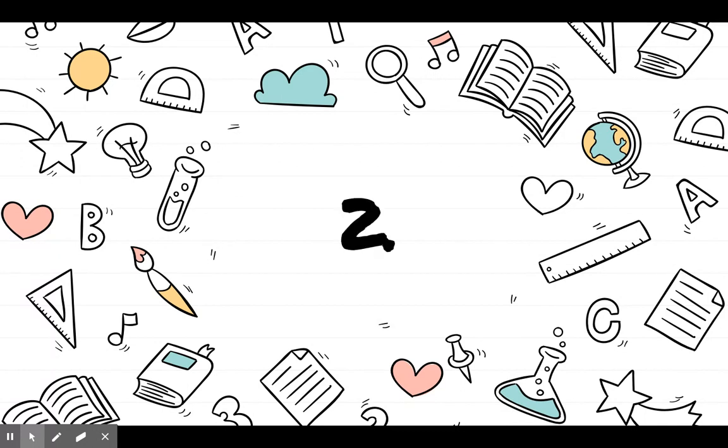Number 2. It says 5 dogs are in the park. More dogs come. Now there are 15 dogs. How many dogs come to the park? So you're looking at that bar model. All right, there were 5 already at the park. Now there's 15. How many more came to join them? Put 5 in your head, count up to 15, and write your answer on the line.